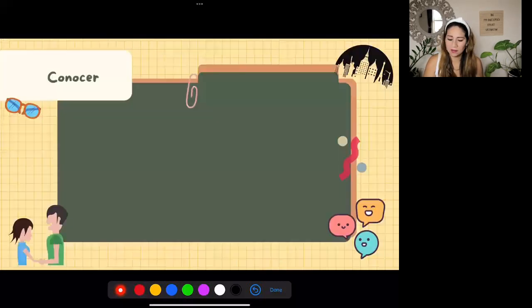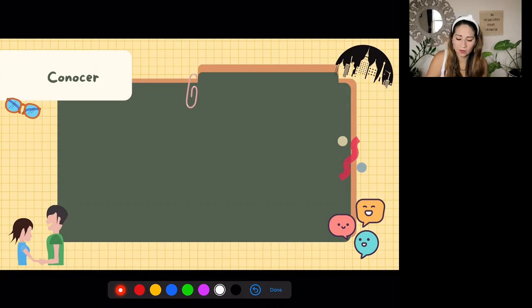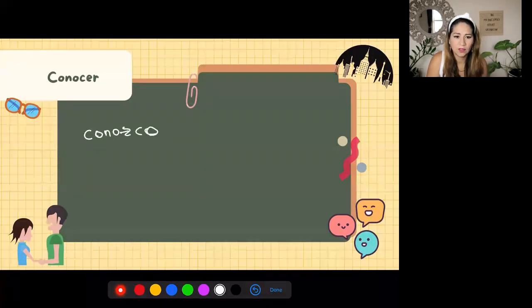Okay, let's look now at the verb conocer. So the forms of the verb conocer. It is irregular in the yo form as well. So it's going to be conozco for the yo form. So there's a Z here that appeared out of nowhere.